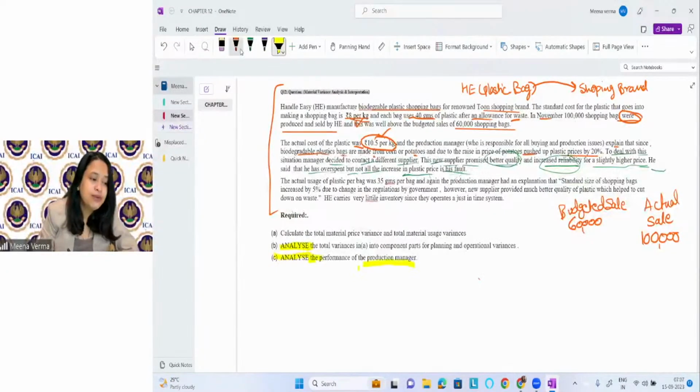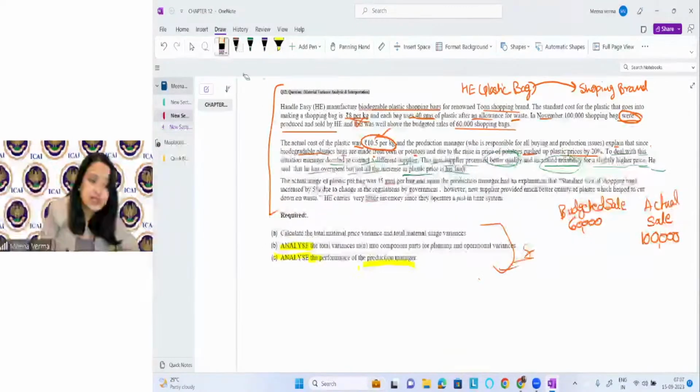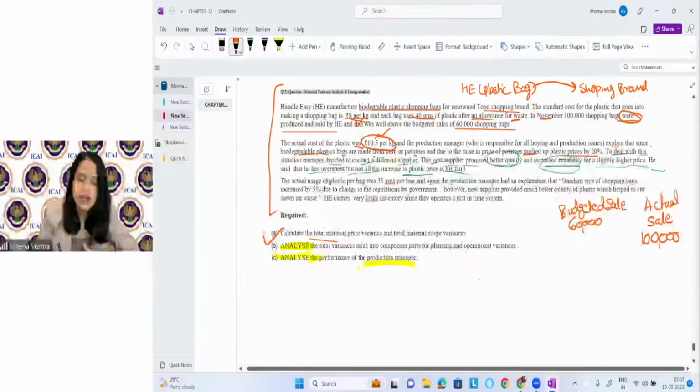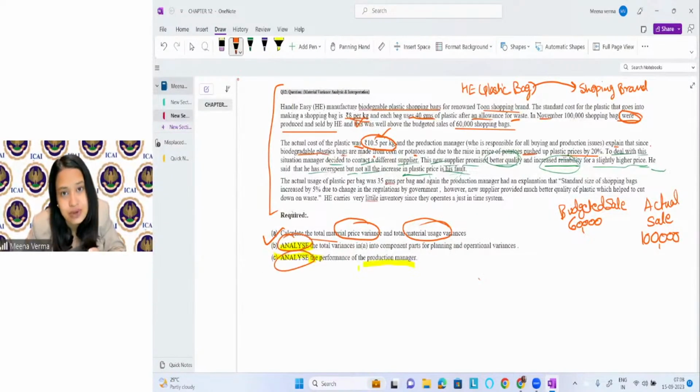Can you imagine? Maybe this question is of 10 marks or something, 5 marks for these. So you can imagine just for analysis, they will give you marks, right? Calculation is very easy, so they will not ask you much about the calculation. Just one part of the question is about the calculation: calculate the material price variance and calculate the material quantity variance or usage variance. But what I mean to say is that calculation is not actually the thing which you have to do. The main thing here is analysis. You have to analyze the question.